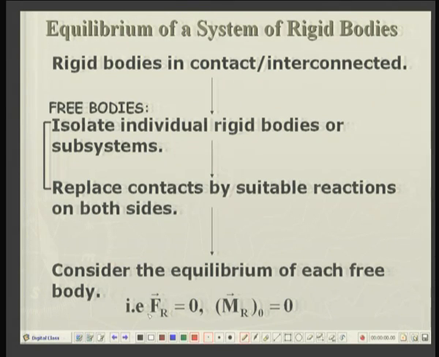Now, taking each free body as a separate entity, we will consider the equilibrium, and the conditions of equilibrium are again: the resultant of all the forces is 0, and secondly, the resultant of all the moments is equal to 0. Let us consider an example to illustrate this point.